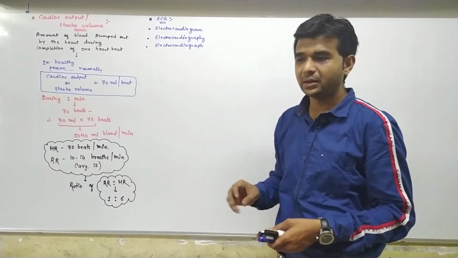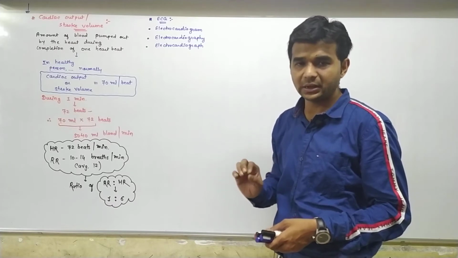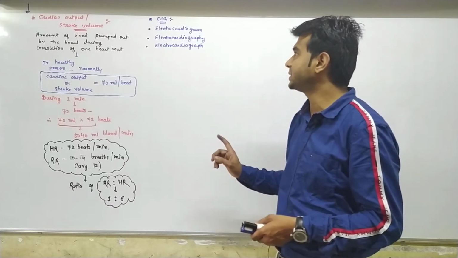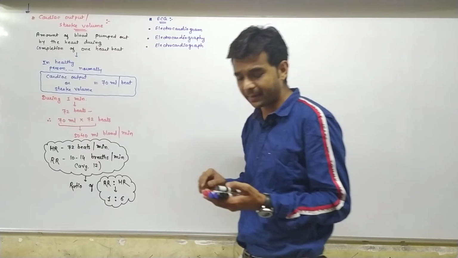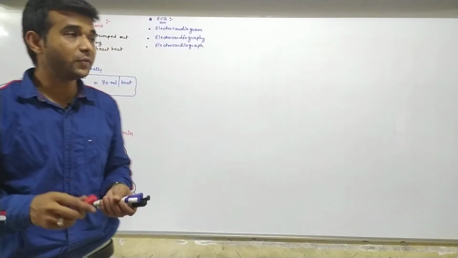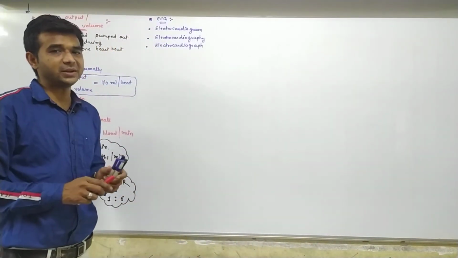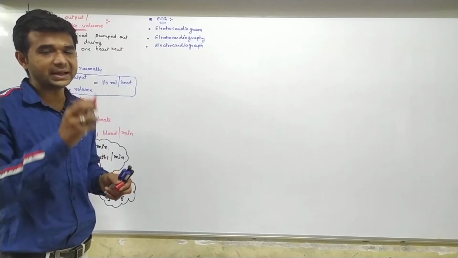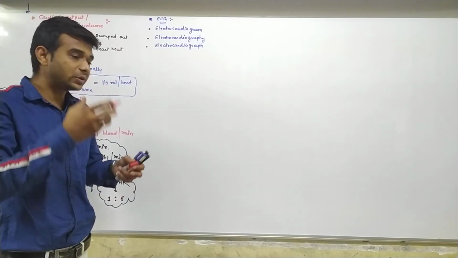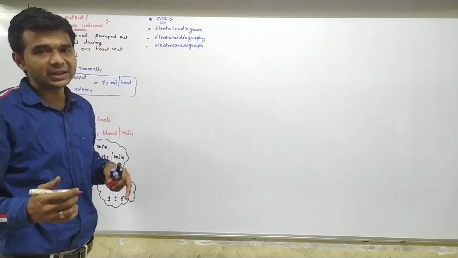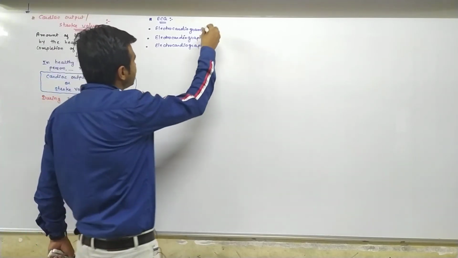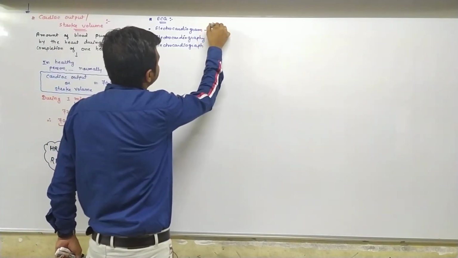Generally for ECG, there are several full forms. Electrocardiogram, the name of the machine, the small machine which is used to record the electrical activity of the heart. So the machine is known as electrocardiogram.